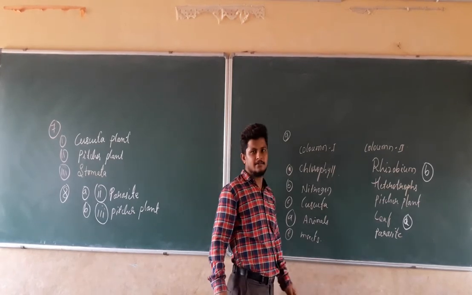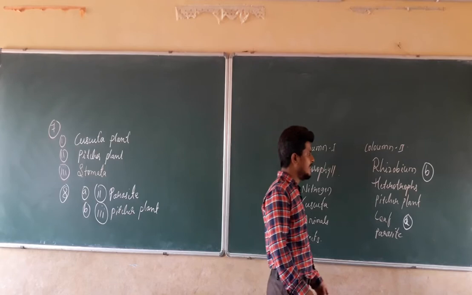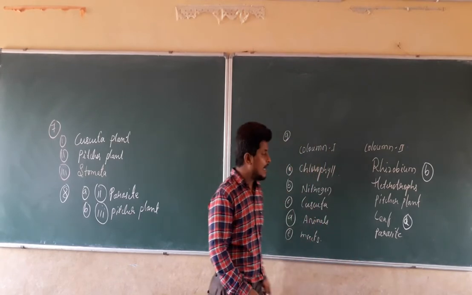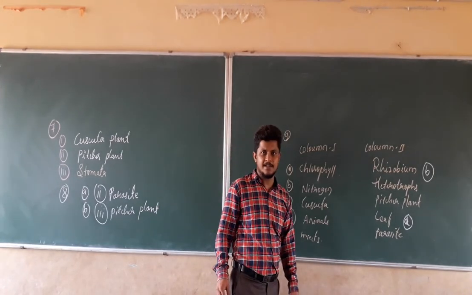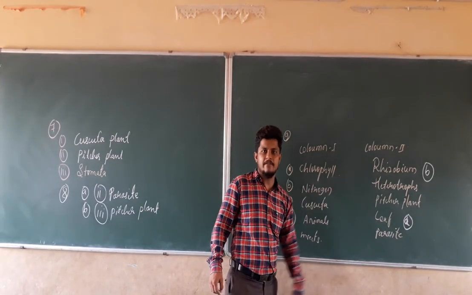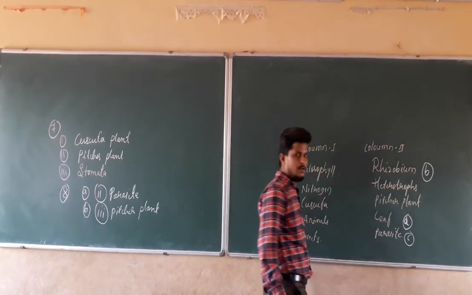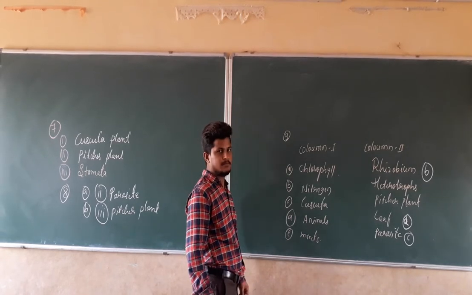Next, cuscuta. Third C question is cuscuta. And the correct matching word here is, given heterotroph, pitcher plant, leaf and parasite. If you remember, cuscuta is an example for the parasitic plant, it is going to depend on the other living beings. So the answer for this C question will be parasite.